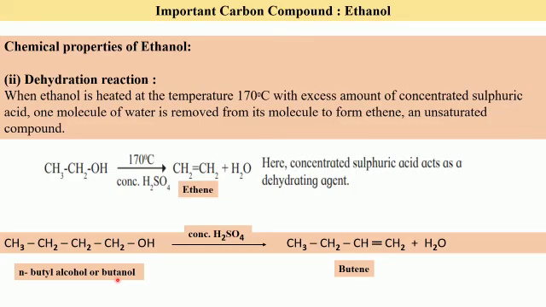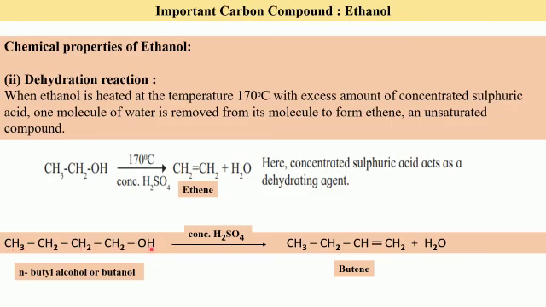The formula for butane is C4H10. But one hydrogen will be removed in order to introduce a functional group OH of alcohol. So we will get C4H9OH. So this is 1, 2, 3 and 4 carbon atoms. 3, 4, 5, 6, 7, 8, 9 hydrogen atoms and the OH group. That is C4H9OH, which is written as